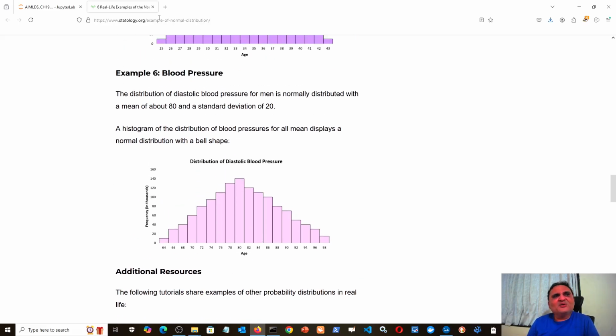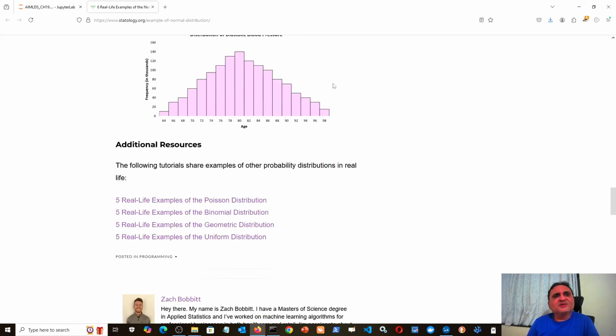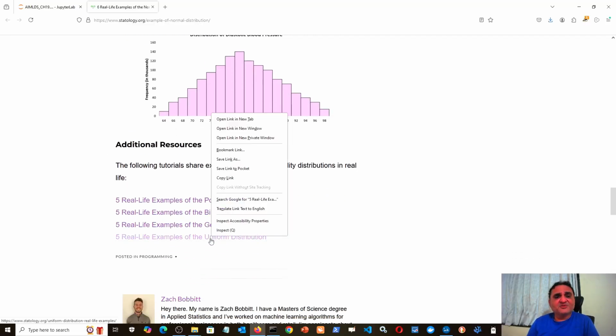This technology is a really interesting side. Just like these were the examples of normal distribution, you can see there are links: example of Poisson, example of binomial, example of geometric, and example of uniform. So we will do them. Uniform distribution, I think we have already done.